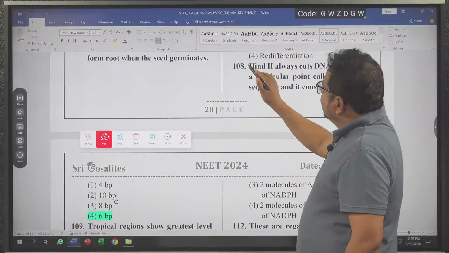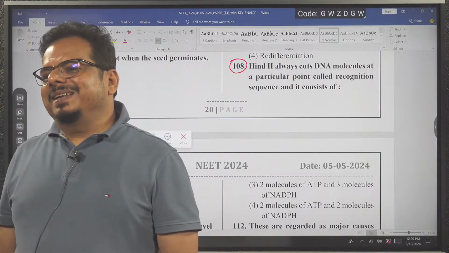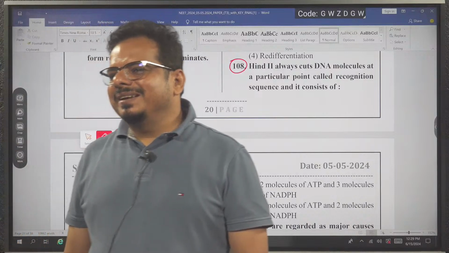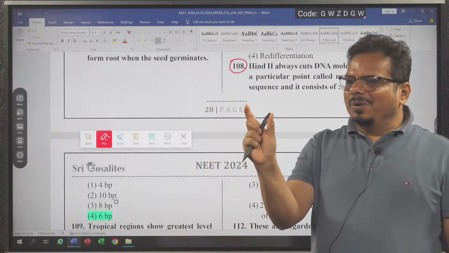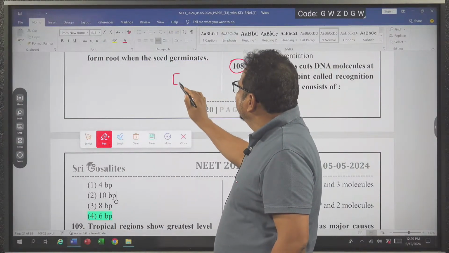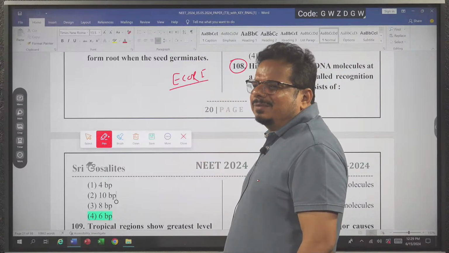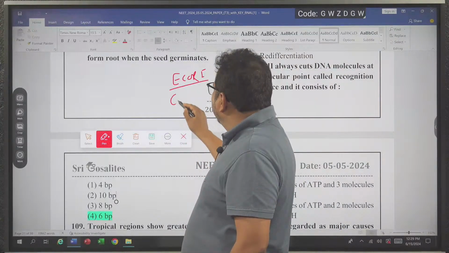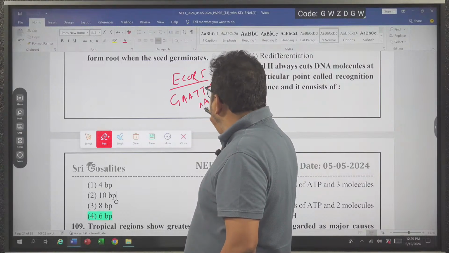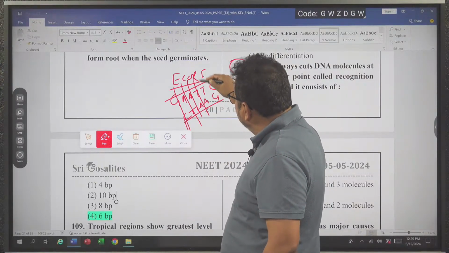Now here is question number 108. Exactly, NCERT has not written about it, but we can guess it. Got the idea? NCERT has not written how many base pairs HindII has. They have written about EcoRI, and usually they write the palindromic sequence of 6 base pairs as the example. In EcoRI, GAATTC is there. Got the idea? So it is 1, 2, 3, 4, 5, 6 base pairs.